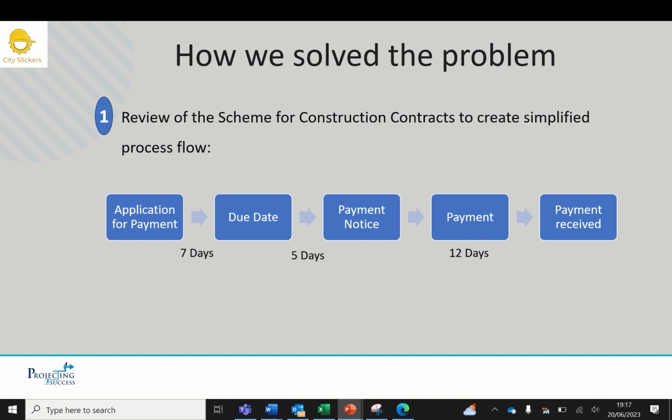How we solved the problem. We approached the problem in 3 stages. Firstly, we undertook a review of the scheme for construction contracts. This was to create a simplified process flow of the payment timeframes that could be used to communicate with all stakeholders affected by it. This was a manual review given the time constraints of the hackathon.